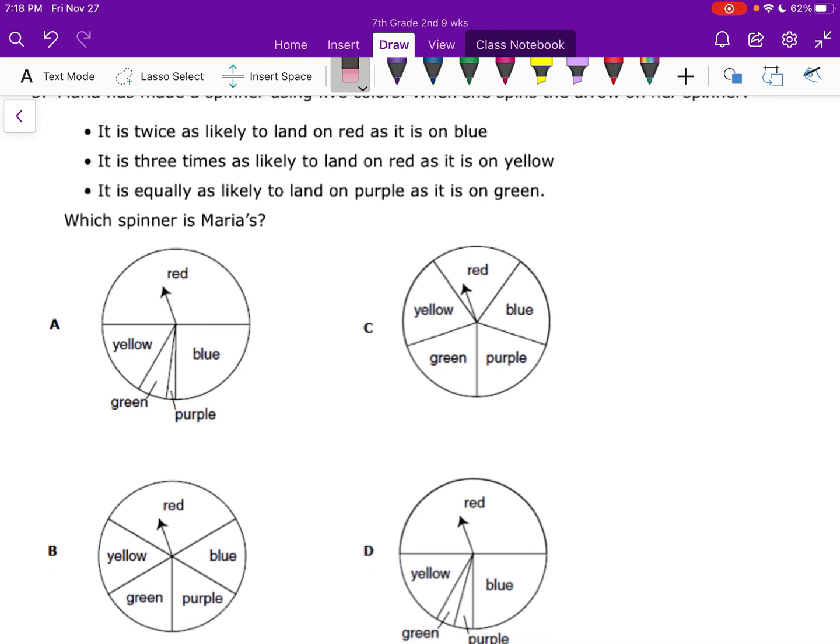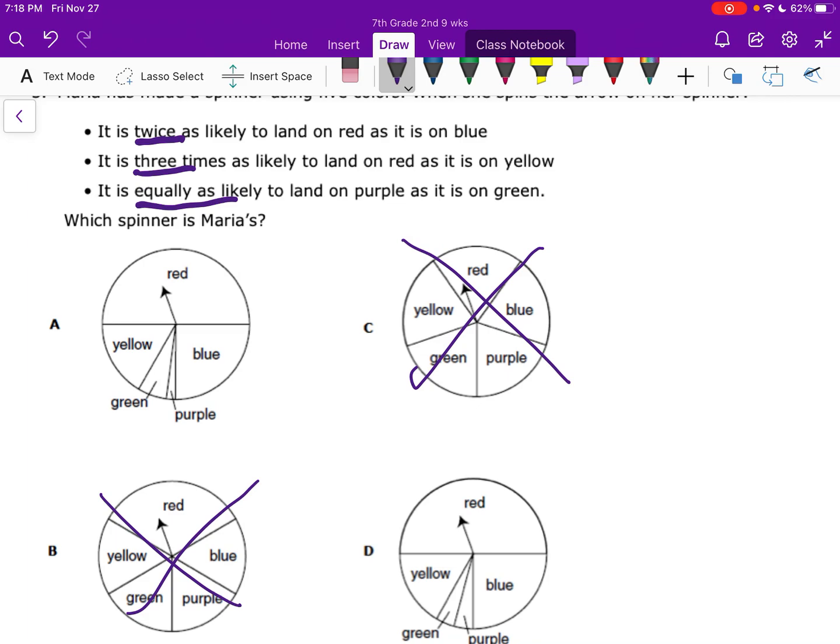Okay. So which ones do you think we can eliminate right away? I see one immediately. It is not C, because this twice as likely and 3 times as likely and equally as likely, these all have the same probability. These are all equally as likely, because they're the same size. So I know that this cannot be the answer. Probably B is not the answer either, because twice as likely and 3 times as likely. So I'm crossing B out.